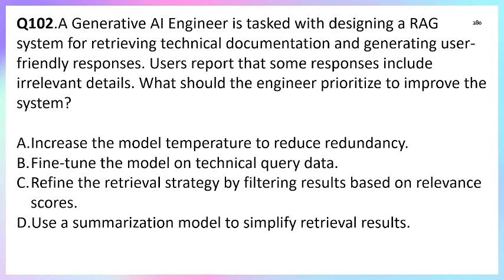Whereas option C, refine the retrieval strategy by filtering results based on the irrelevant sources. This directly targets the problem. Irrelevant details are coming from bad retrieval. So improving the retrieval filtering, for example metadata and semantic similarity, and re-ranking is the best approach. It is the first step we can implement so that we can refine our documents, and this is a good strategy. So option C is correct.